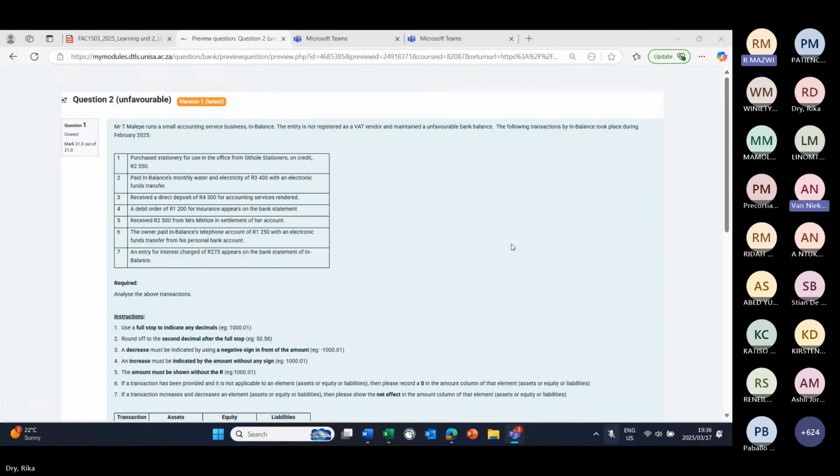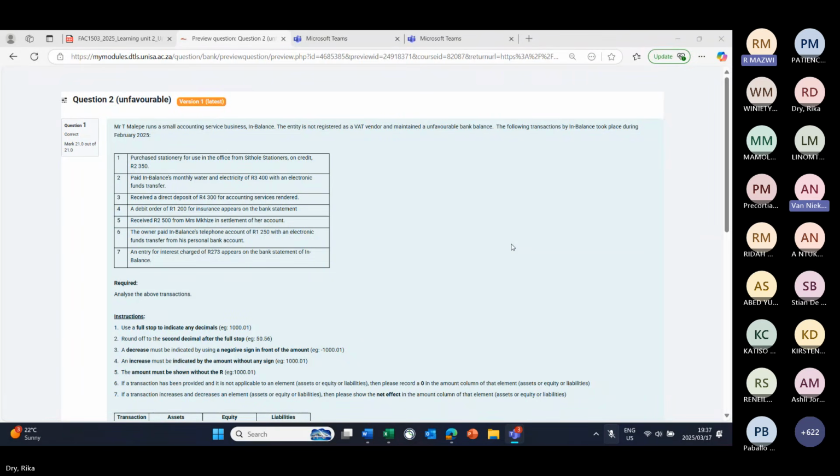Yes, ma'am. Okay, let's first start by reading the top. That's always the most important, except of course now the instructions. The following transactions are in balance. Okay, February. So first of all, we know it's an unfavorable bank balance.